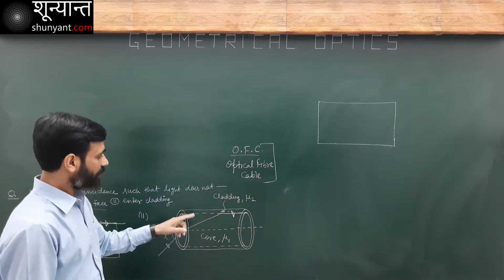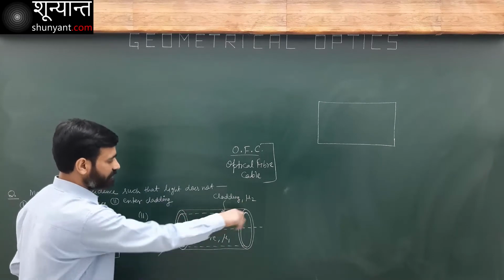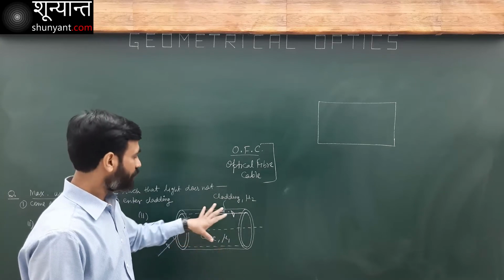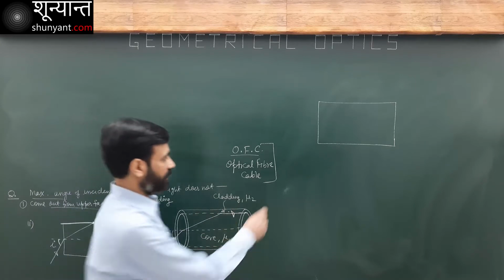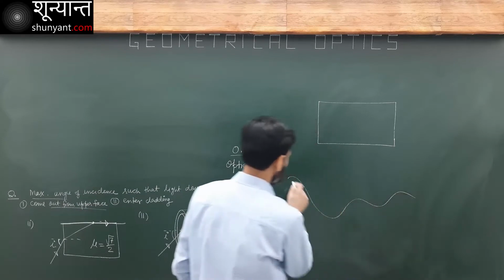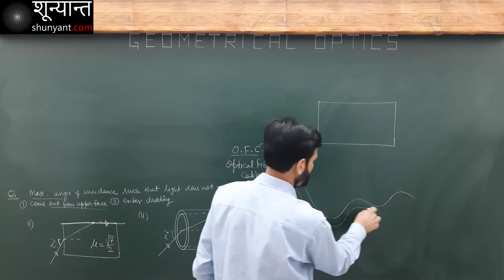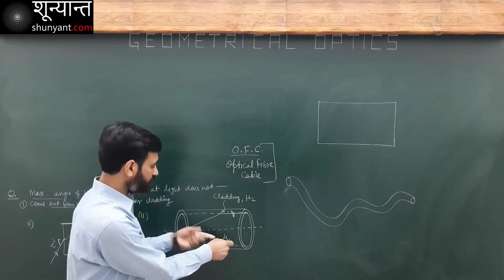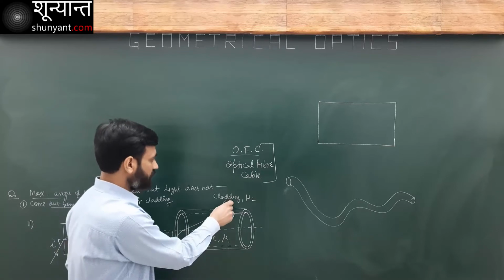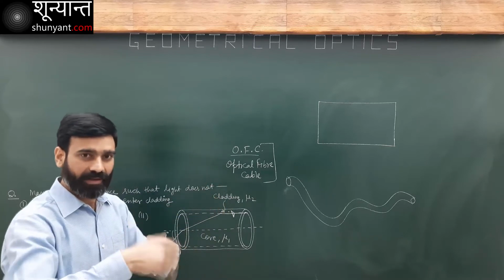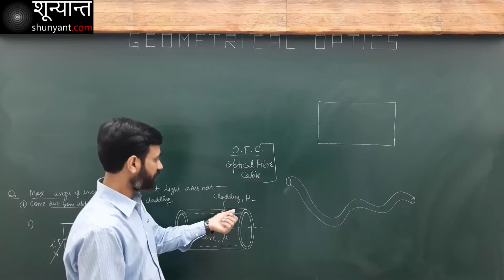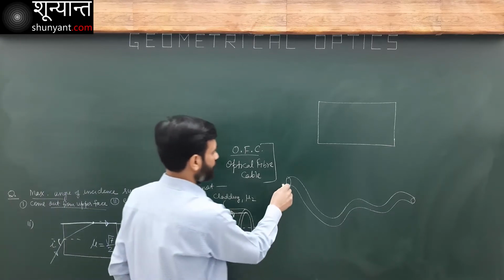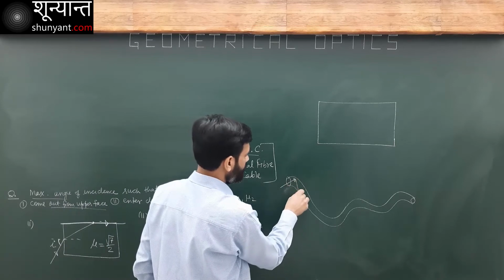So here is my server. It sends my signal. I choose my mu1 and mu2 such that no matter what happens to the cable, even if my cable is in this shape, here in this case also, if I have suitable values of this mu1, which is known as core, outside here is cladding, a thin layer of covering surrounding it. If mu1 and mu2 are suitably chosen, once the light enters here, it is never going to come out.